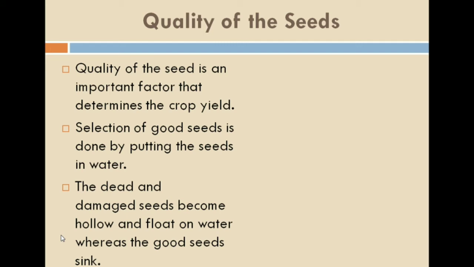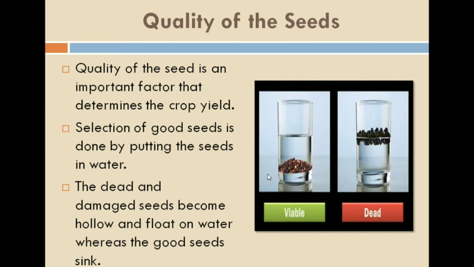So as soon as we put the seeds into the water, whichever dead and damaged seeds are there will become hollow and start floating on the water, whereas the good seeds will sink. Sink means they will go down to the bottom. Observe the picture. In the first glass you can see the good seeds. That means they are viable and can be used for sowing. And these are the dead and damaged seeds which are floating on the top of the water. So this is the way in which we check the quality of the seeds.